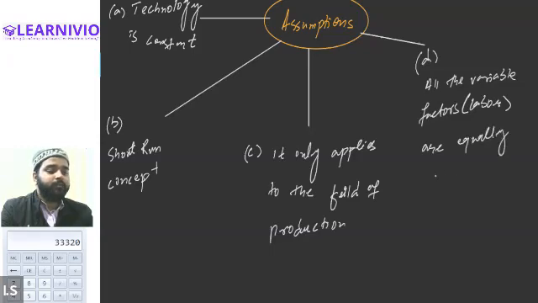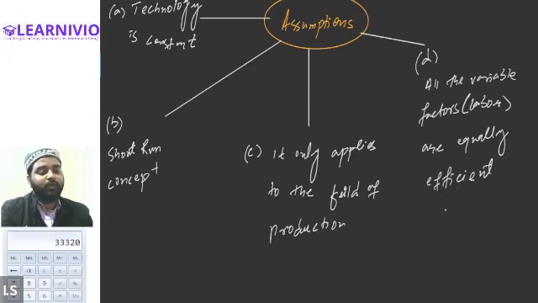Equally efficient basically means that every worker is capable of doing the same activity in the same way that another laborer can do. So every person is assumed to have equal caliber, equal capability, or equal efficiency.